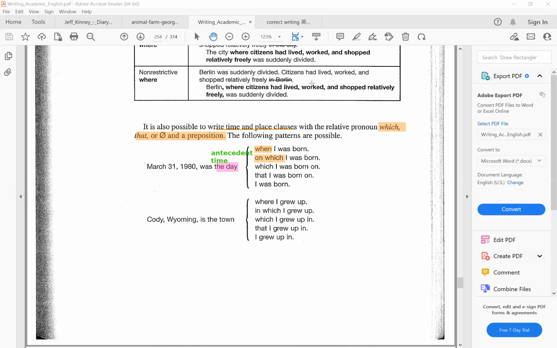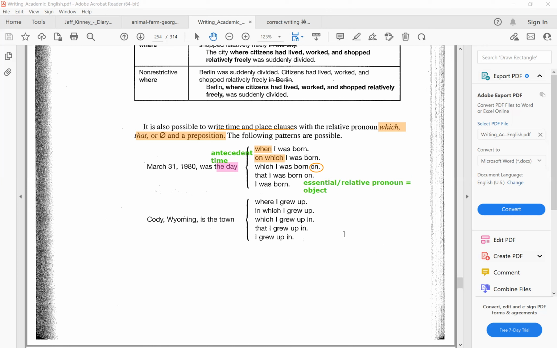And of course, if you remember, the less formal version would be a dangling preposition at the end: it was the day which I was born on, that I was born on, or I can even omit, because this is an essential adjective clause and the relative pronoun is objective case.